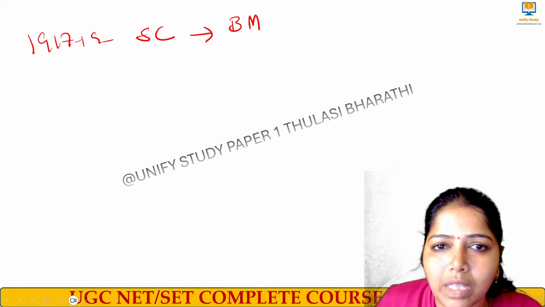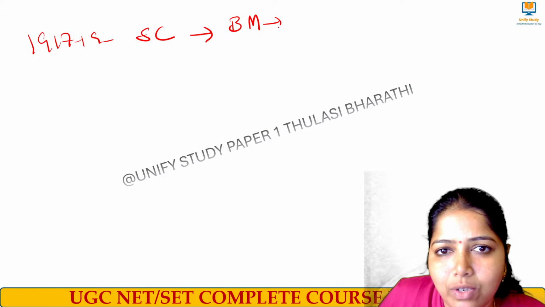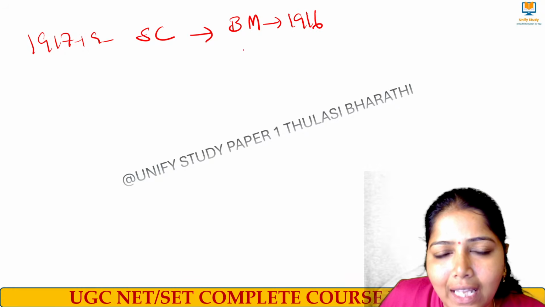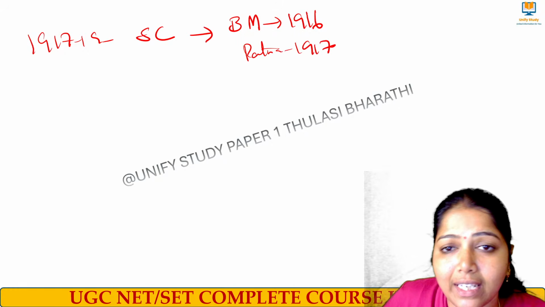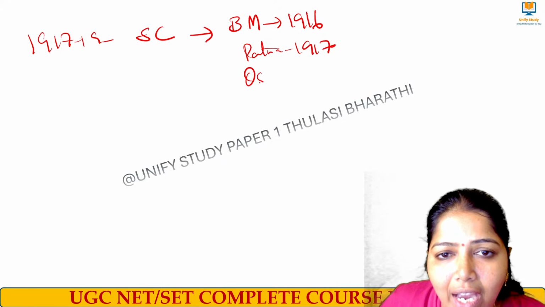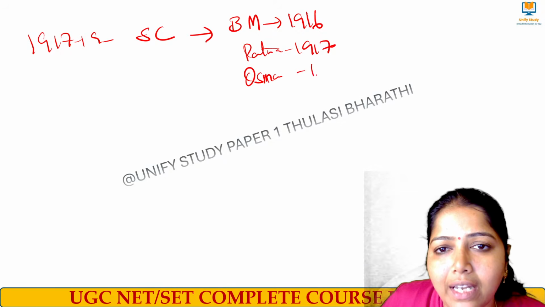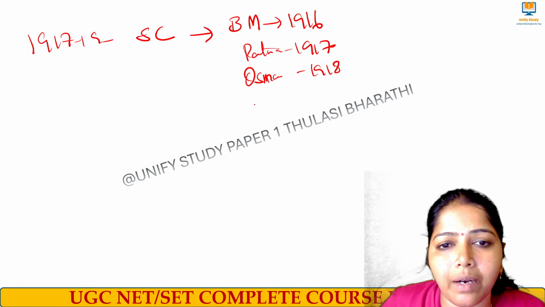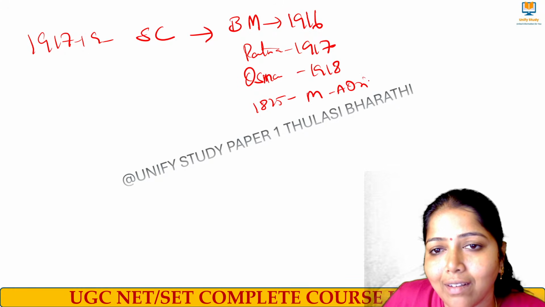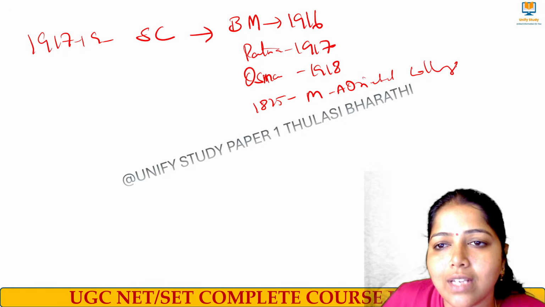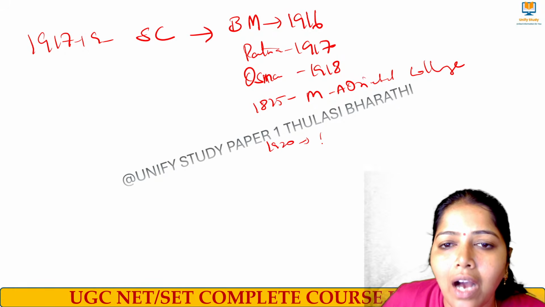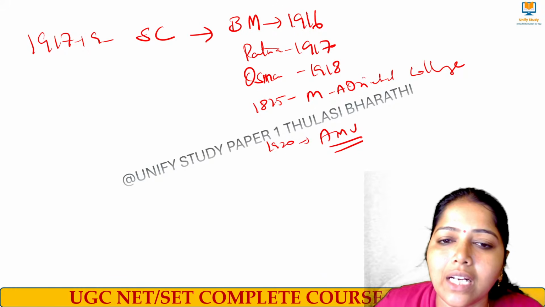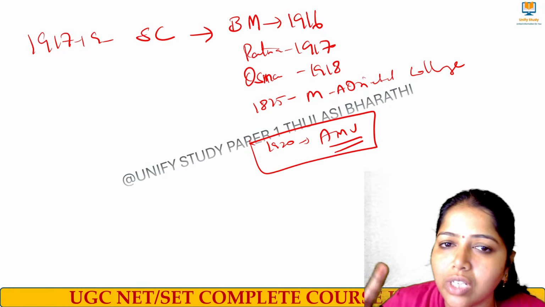Yes. Nothing, right? So we have Benares University and Mysore University in the year 1916, and then the next one we had was Patna University, in the year 1917, and then in the year 1918 we had Osmania. It is in Hyderabad, right? In 1918 we had Osmania University, and then in the year 1875 we had the Mohammedan Anglo Oriental College. Okay, Oriental College, and that became Aligarh Muslim University in 1920.